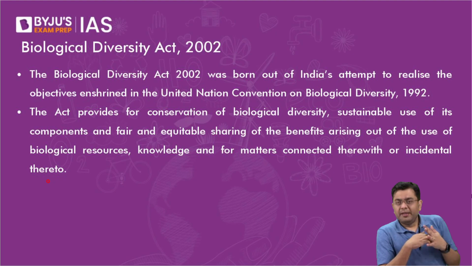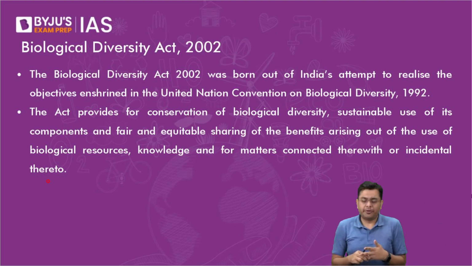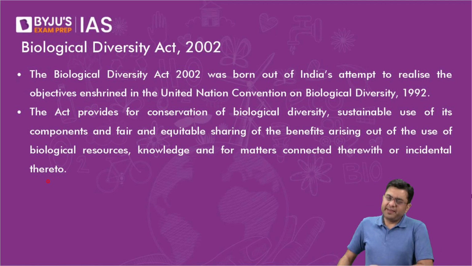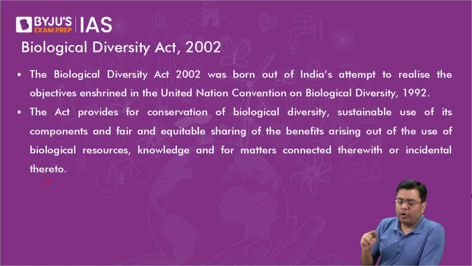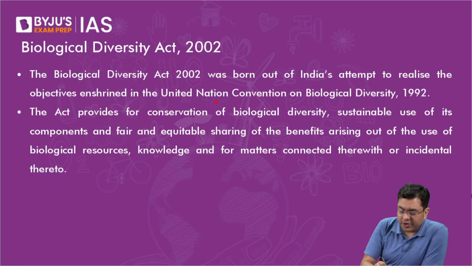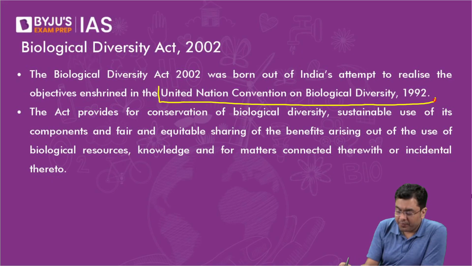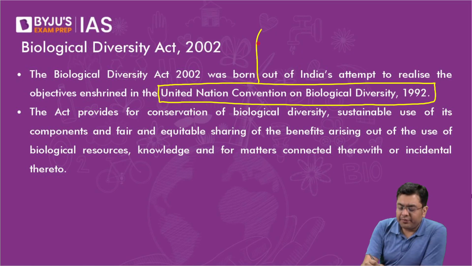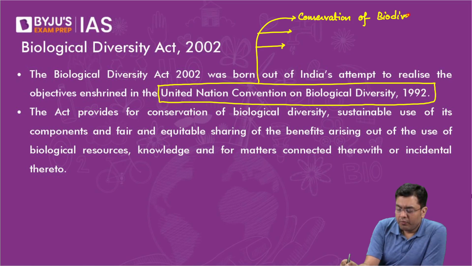Now, then we had the Biodiversity Act 2002, which was passed. Now, this Biodiversity Act basically was passed in order to adhere to the norms of CBD, the Convention on Biological Diversity. If you take a look at it, what were the objectives of CBD? CBD had three objectives, if you remember. So first was conservation of biodiversity. What was the other objective?